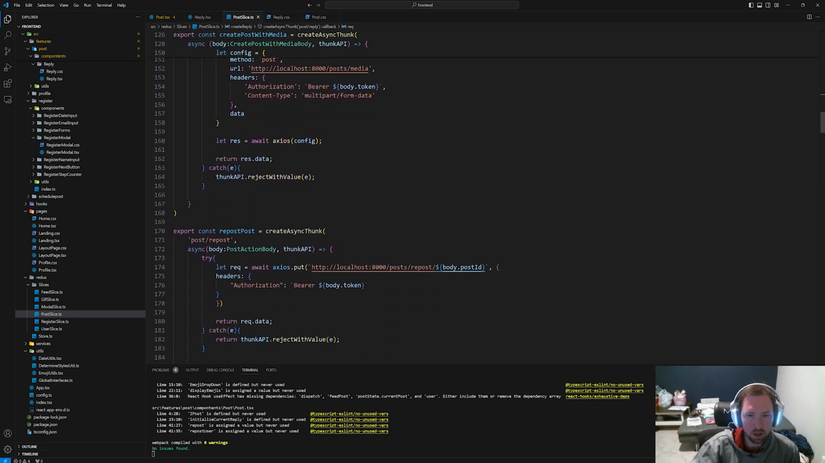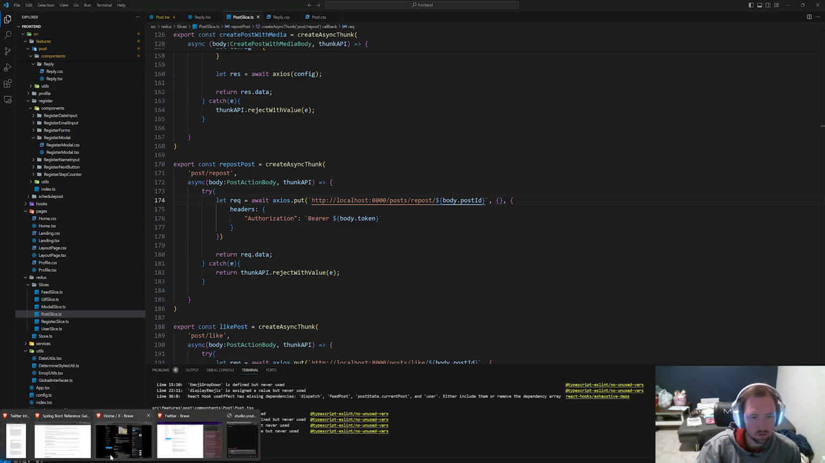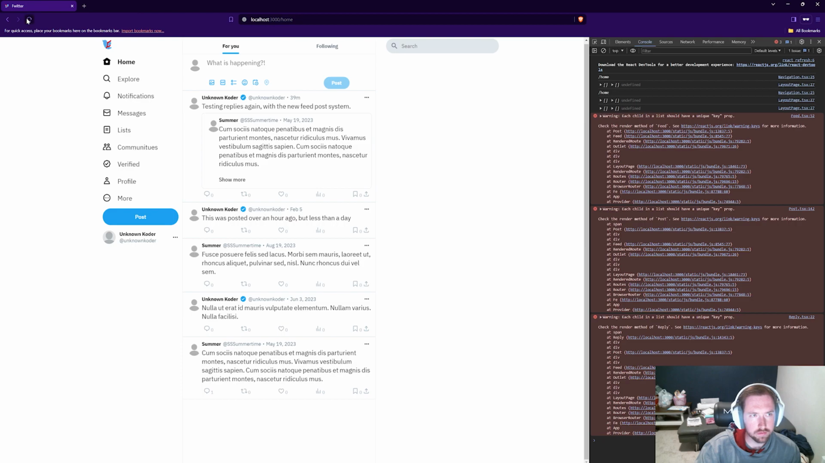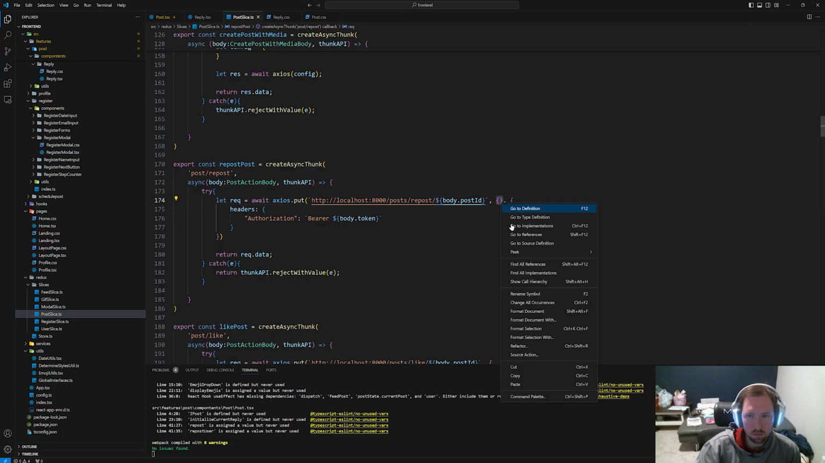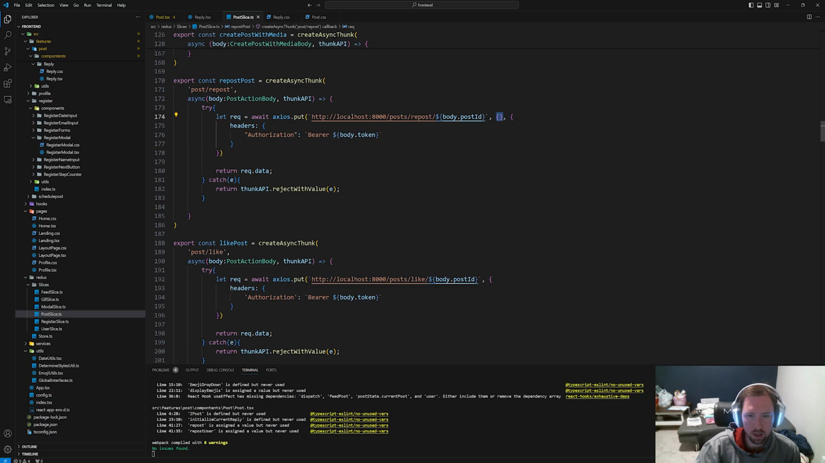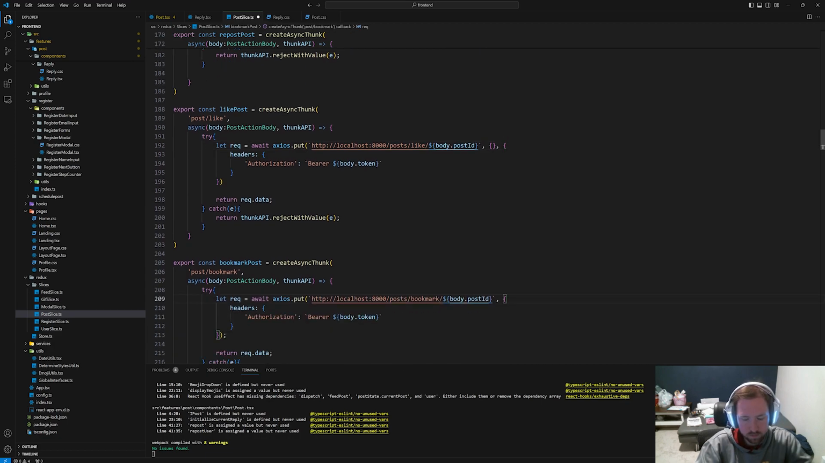Is the body not, is this not right? Do we need to do like an empty object here? Is that the issue? Like, do we need an empty object? Okay, we need an empty object in there. That's kind of silly, but oh well. Copy this. Let's go ahead and add into our like post as well. And our bookmark as well.